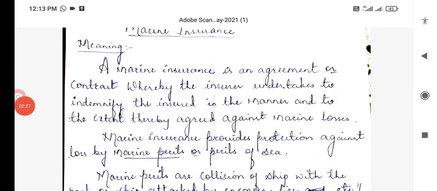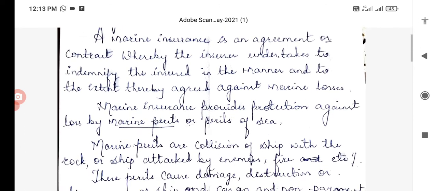Next, marine insurance provides protection against loss by marine perils, also called perils of the sea. Then what are these marine perils?